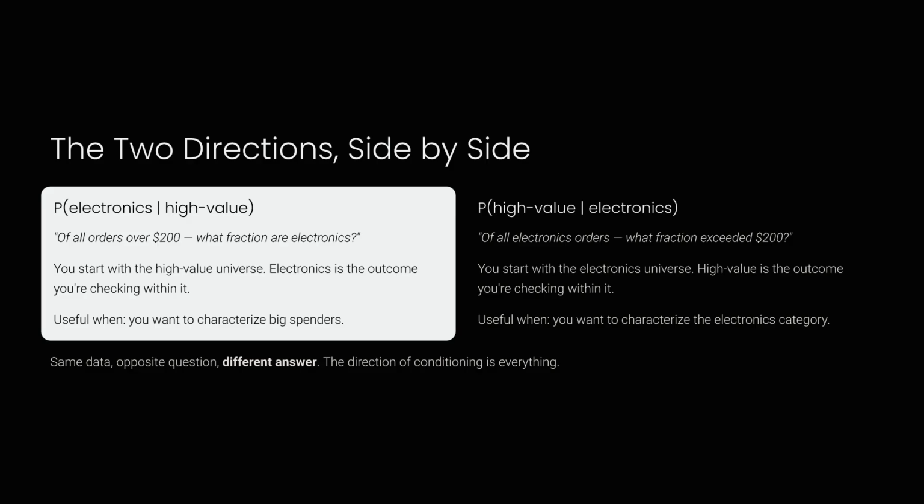Consider these 2 directions side by side. P electronics given high value helps us characterize big spenders, while P high value given electronics helps us characterize the electronics category. They provide different insights because they start with different reference universes.